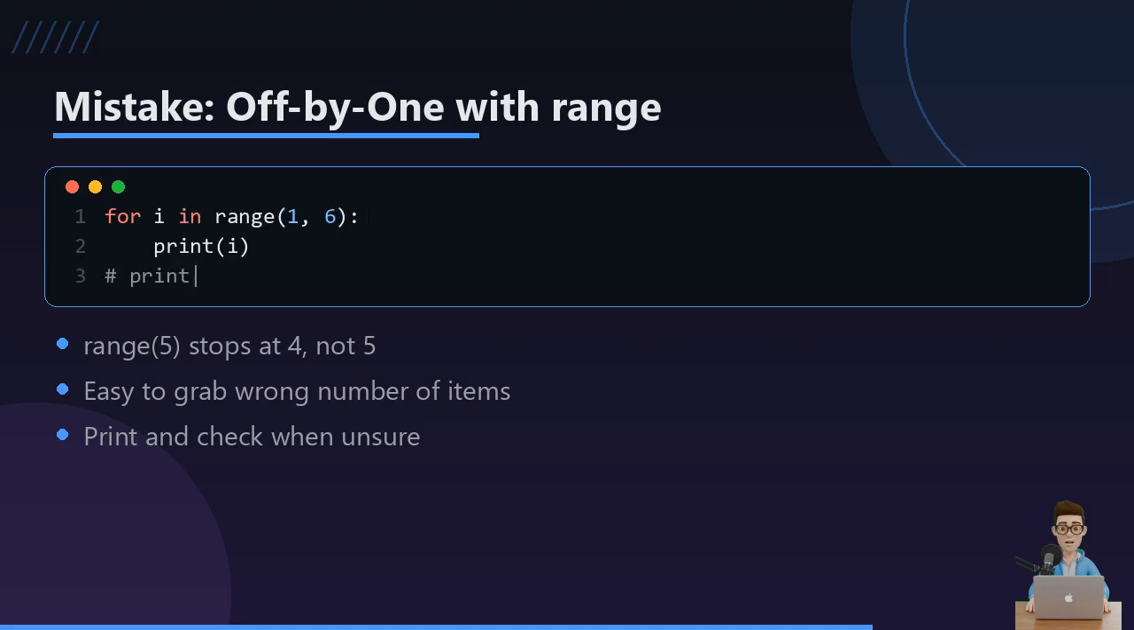Another classic slip-up is expecting range to include the stop number. It never does. Range of 1 to 6 gives you 1 through 5. 6 is excluded. When you're not sure, just print the range as a list first and eyeball it. In short, range's stop value is a wall you never touch.